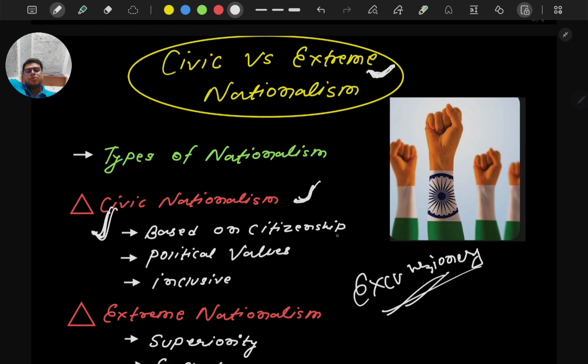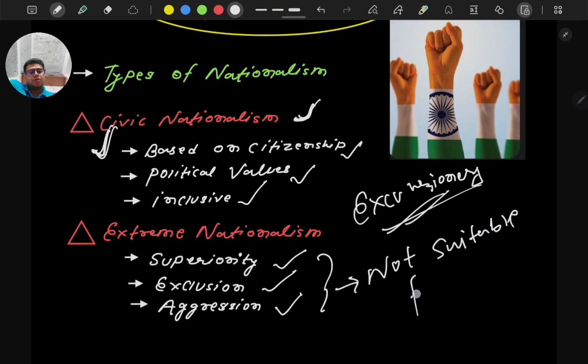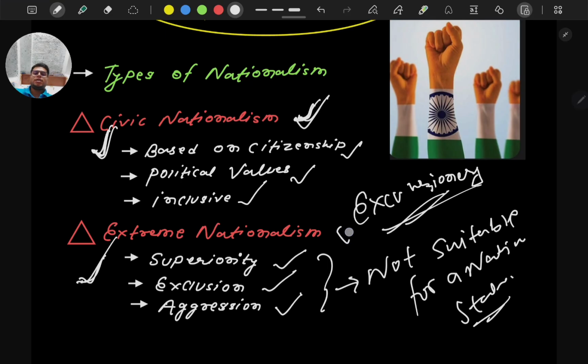Civic nationalism is based on citizenship, political values and inclusion, but extreme nationalism gives you superiority, exclusion, aggression, and these are not suitable for a nation state. You can also realize some people and scholars talk about extreme nationalism, but that is not in political theory. Civic nationalism is relevant, not extreme nationalism.